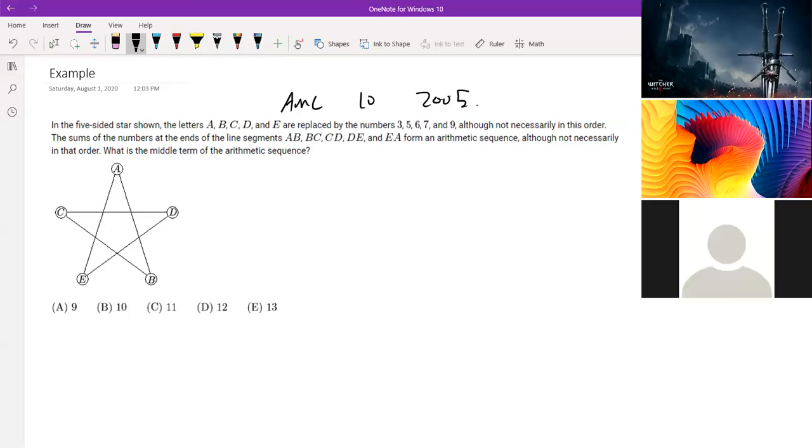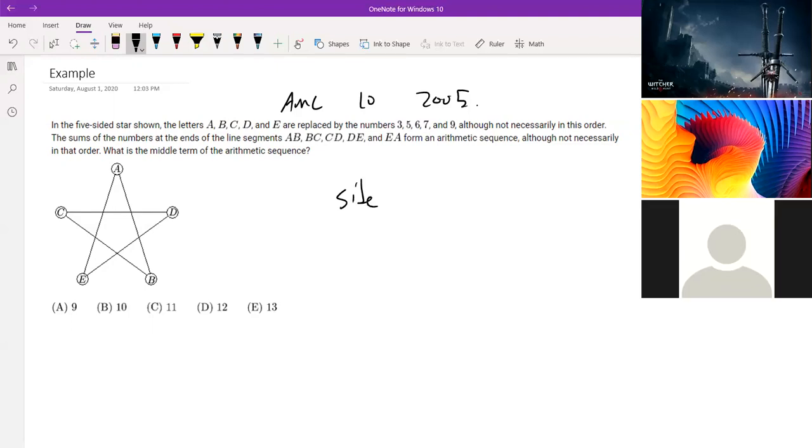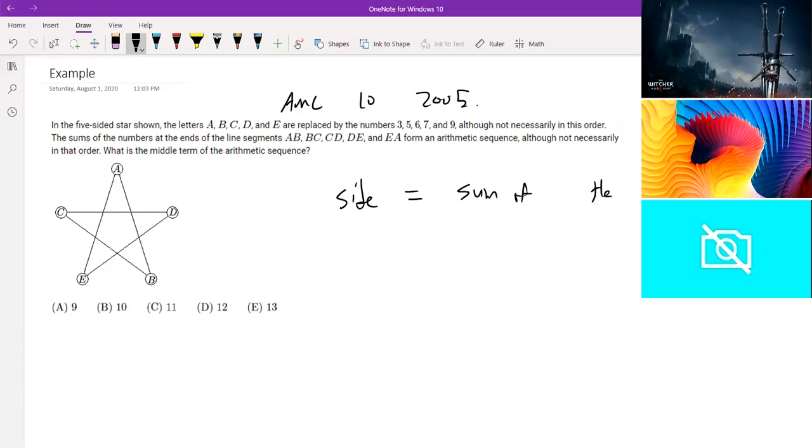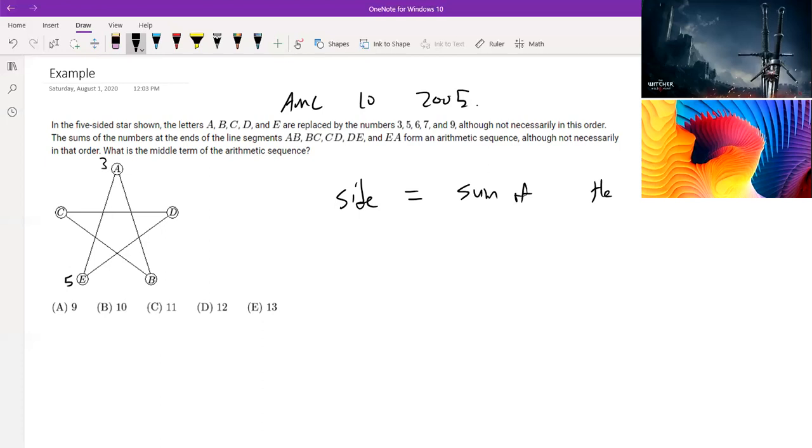So let's talk about real quick exactly what this line segment stuff means. For example, a certain side like side AE is going to be equal to the sum of the vertices. So the value of AE is going to be A plus E. If A was 3 and E was 5, AE would have a value of 8. And we're told that all of these line segments, these sides, form an arithmetic sequence in some order.